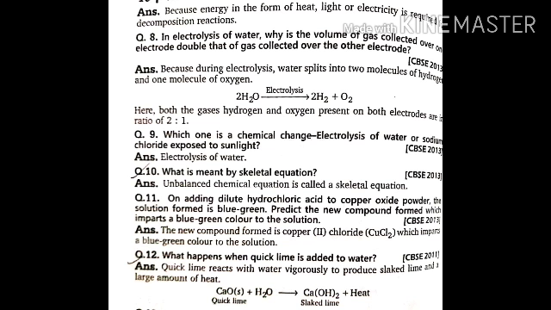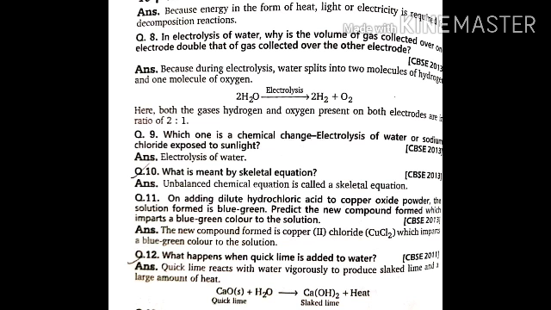The next question: on adding dilute hydrochloric acid to copper oxide powder, the solution formed is blue-green. Predict the new compound formed which imparts a blue-green color to the solution. This is a reaction between copper oxide and hydrochloric acid, which we have studied, right? Copper oxide CuO plus HCl gives CuCl2, copper chloride. Copper chloride has a blue-green color. So you write that the new compound formed is copper chloride, which gives a blue-green color to the solution.